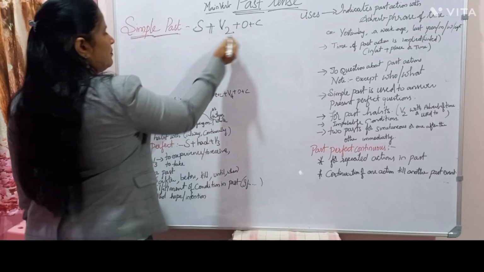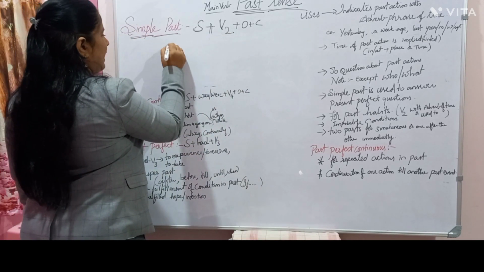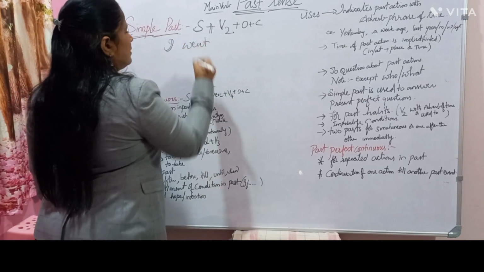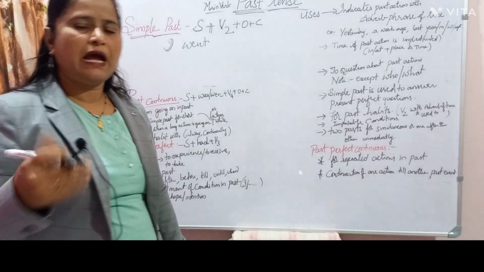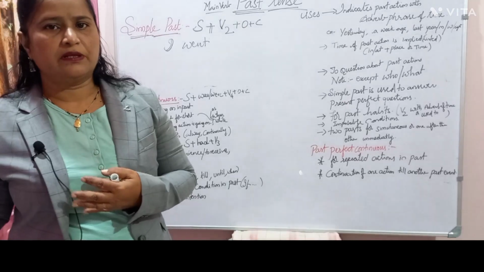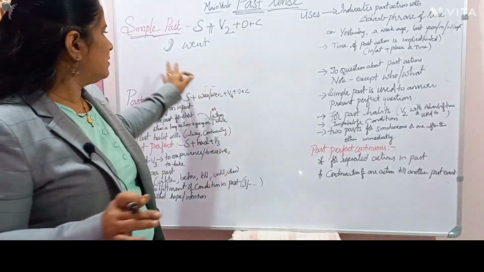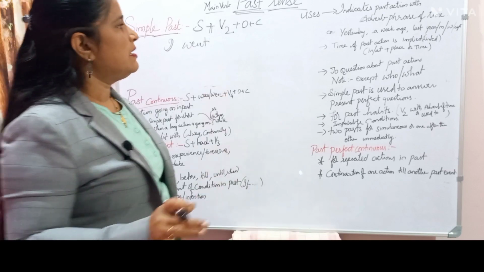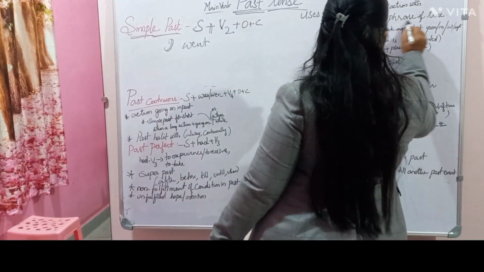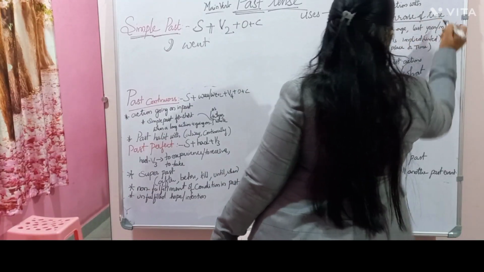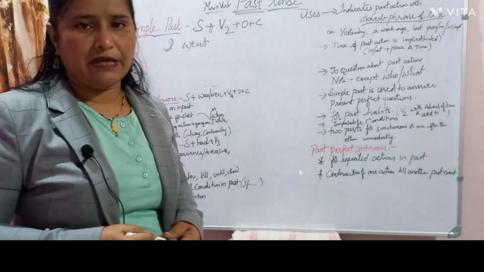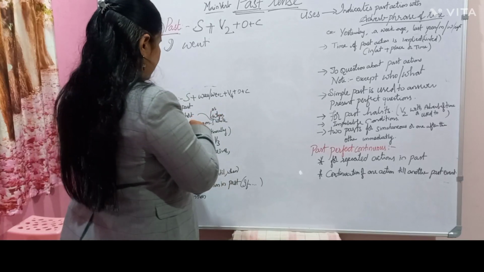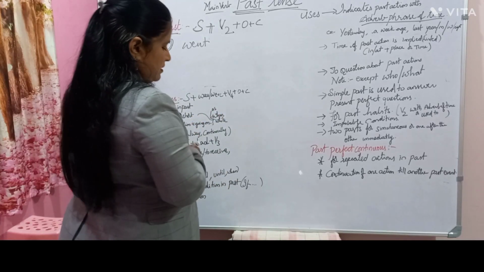Subject plus past tense? I went. I went. You are knowing it. I went means I went somewhere. So this past tense always comes with an adverb of time. Remember, this comes with an adverb of time. So, I went in the evening.